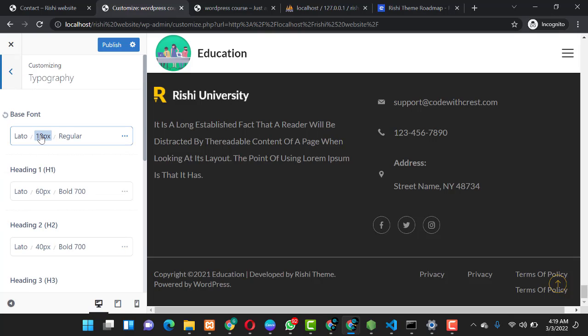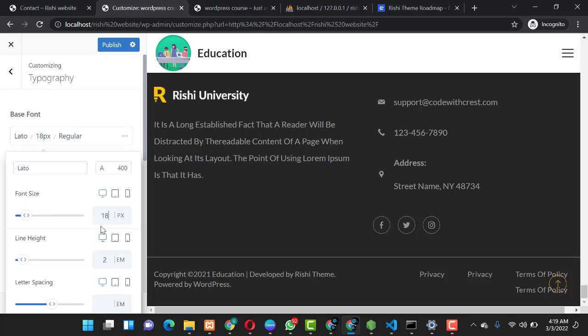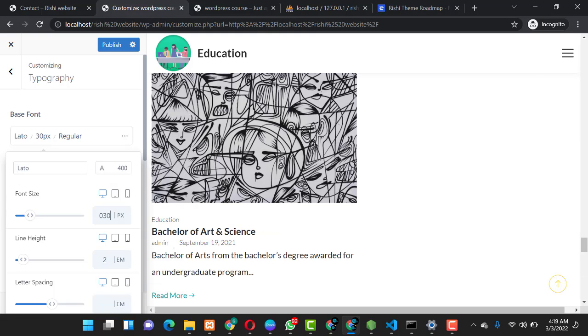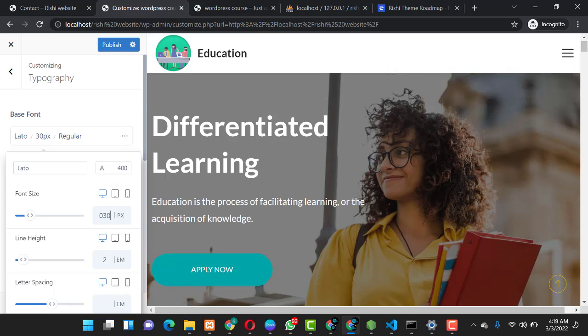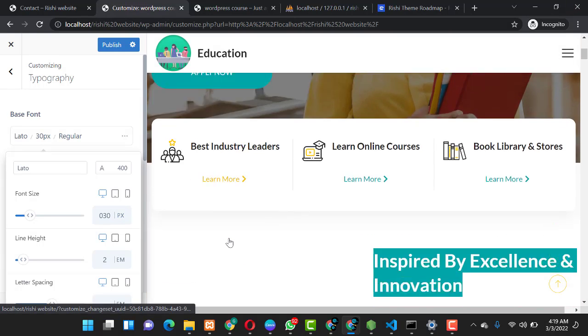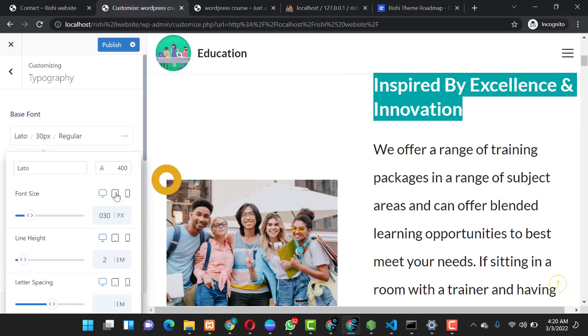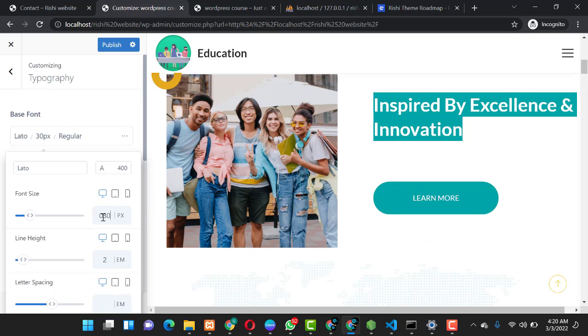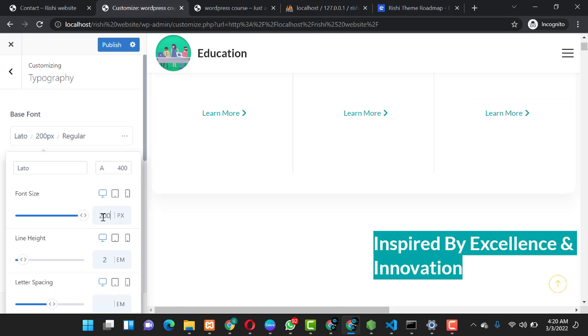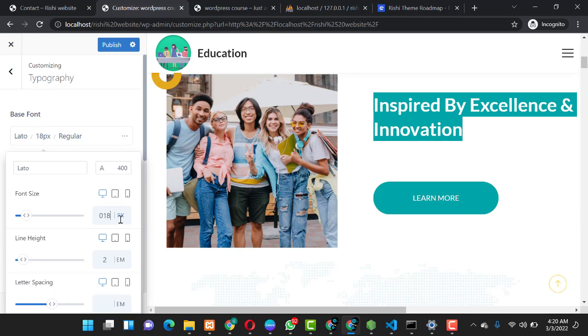For example, we want to customize heading 1 and we want to change the size from 18 pixels to something like 30 pixels. So let's see, when you scroll over to the top to see where we have an element with heading 1, you see it changes more and more. So you see there's an increase in it. So you see how the text increases and does the change. So you can just reset it back to the normal sizing that we had there, which was 18.